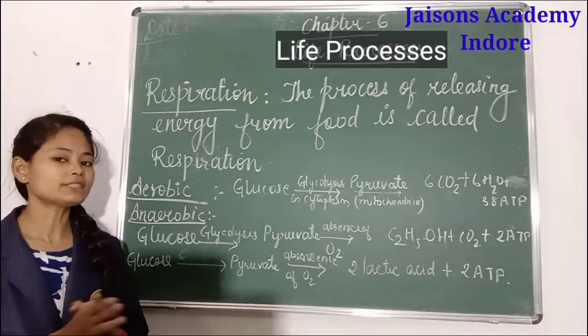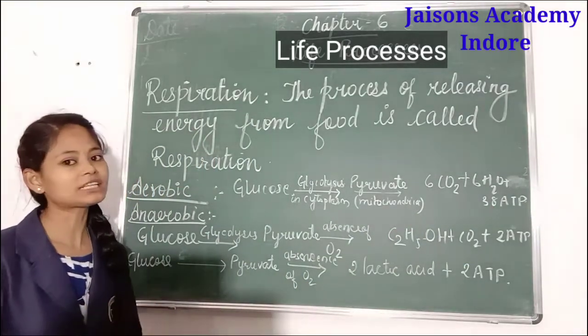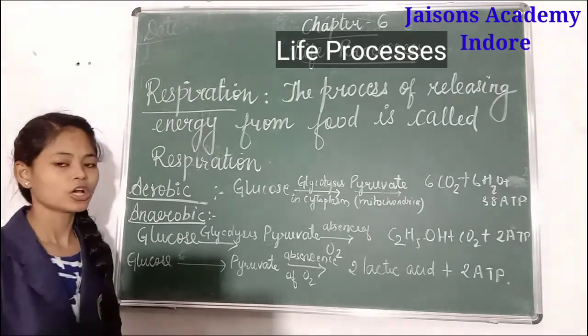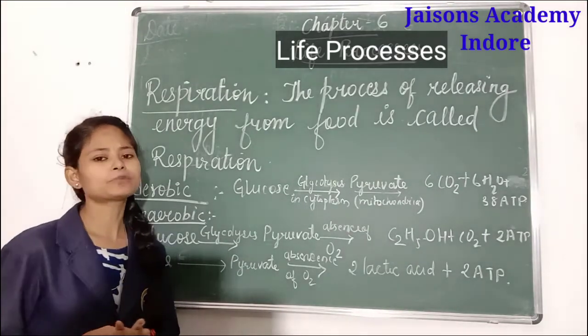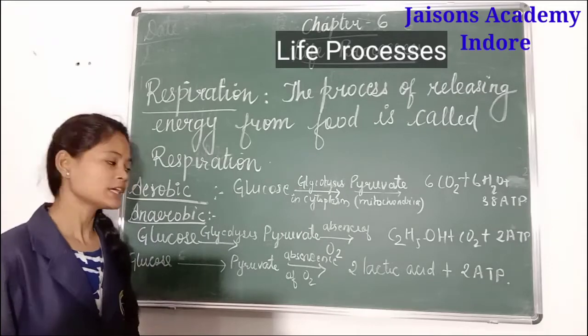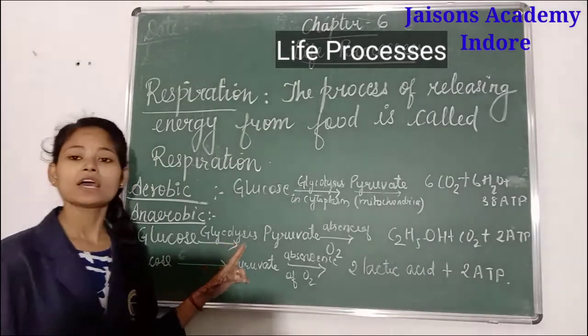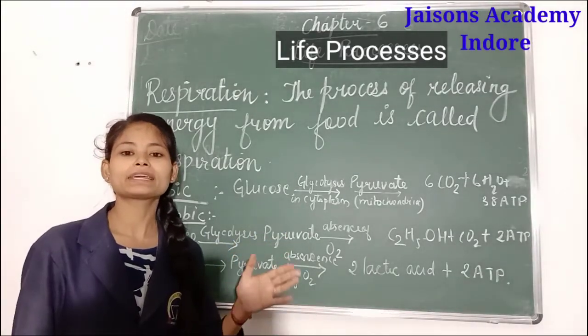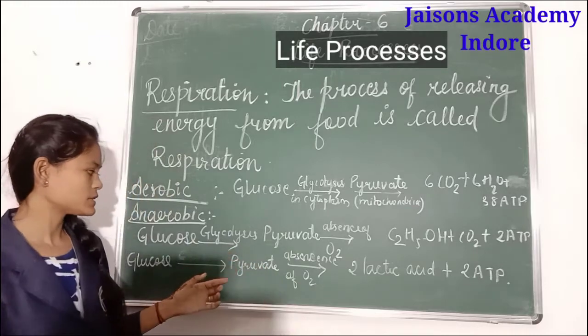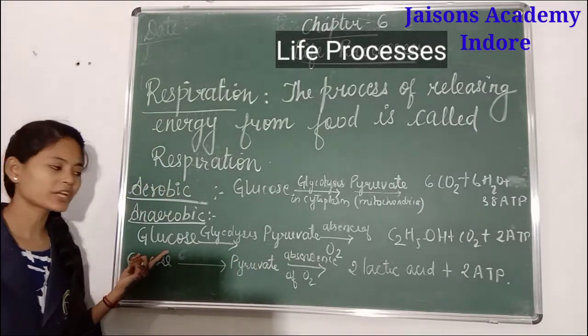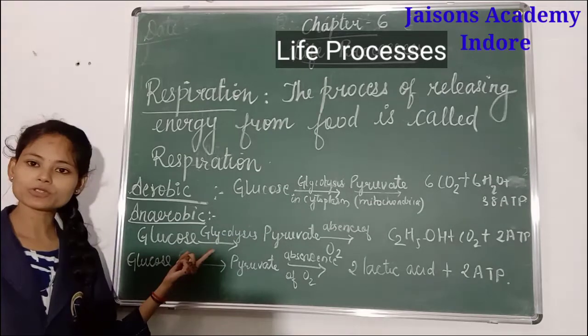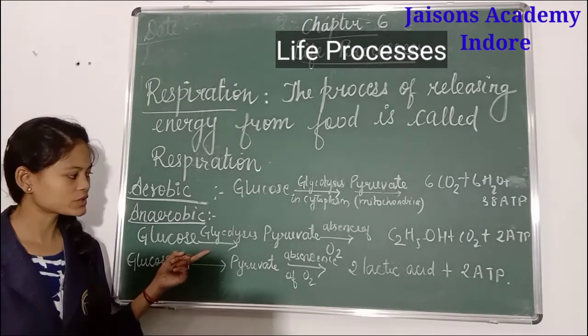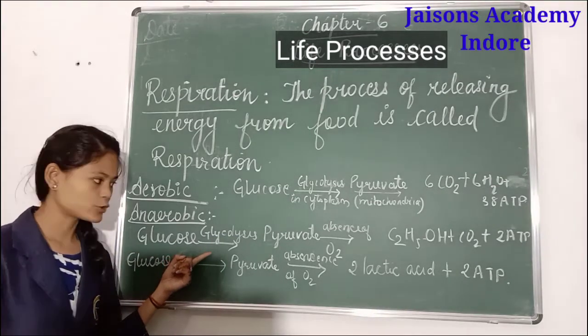Now let's see what happens when this reaction takes place in the absence of oxygen. There are two ways in which the reaction can take place. If the reaction takes place in organisms like yeast, how does it take place? Again, glucose is broken down into pyruvate by the process of glycolysis, and the process takes place in the cytoplasm.